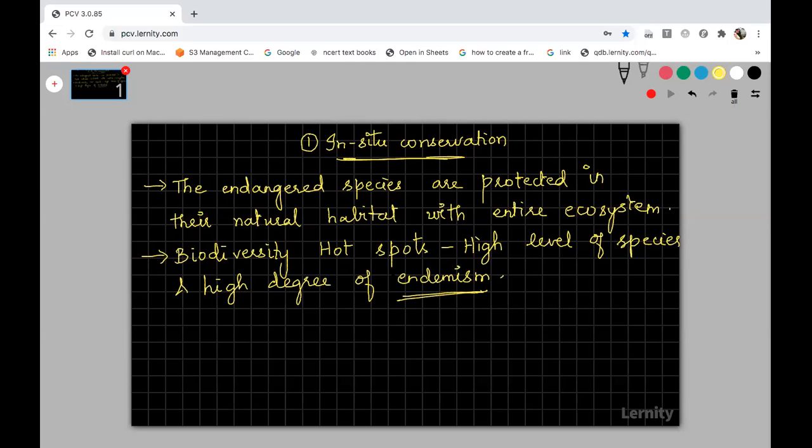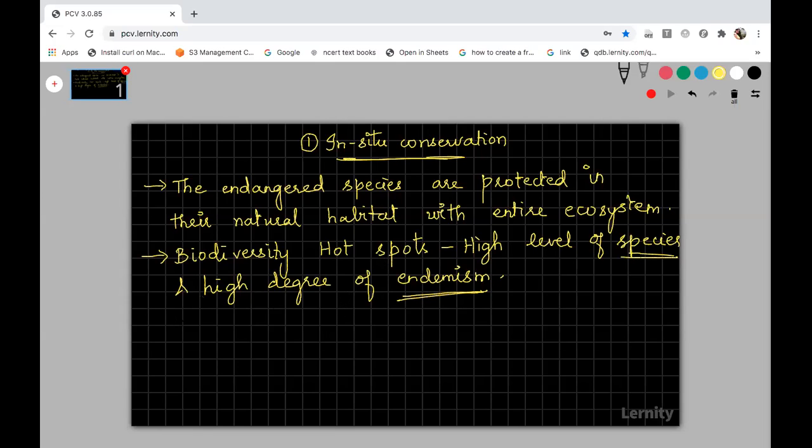And when we say endemism, these species are present only in the biodiversity hotspot and not in any other place. So those areas are designated as biodiversity hotspots. A biodiversity hotspot is a big geographical area which has a high level of species and also a high degree of endemism. This is one example.